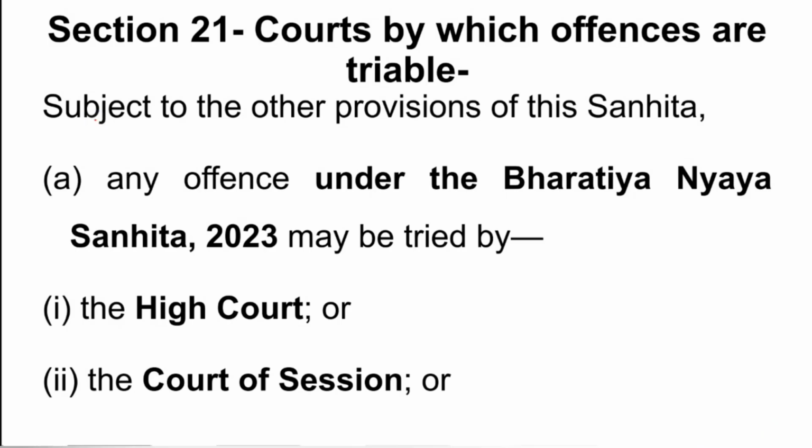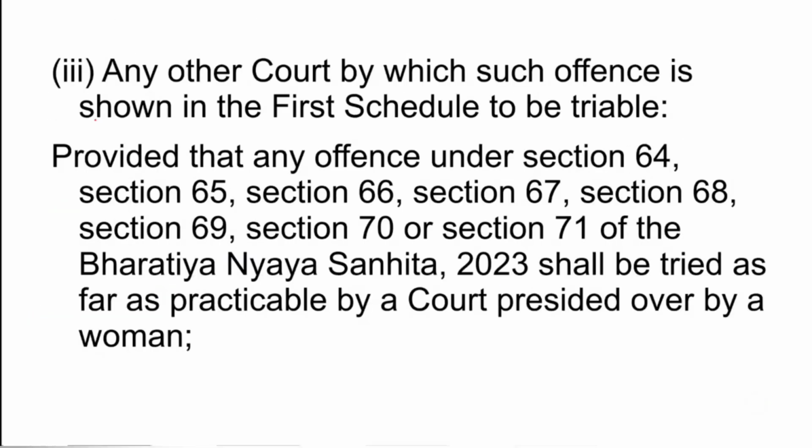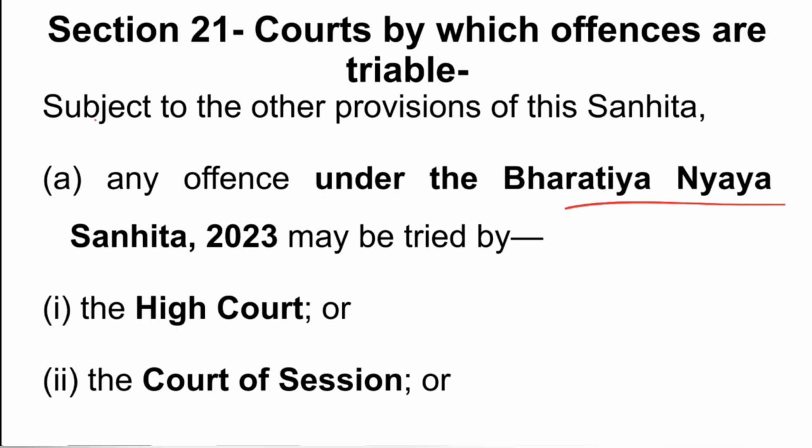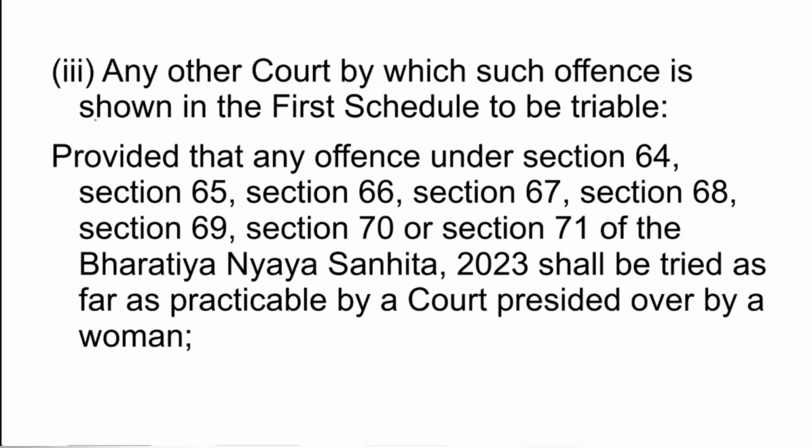Now with section 6, it is important to cover section 21 of the BNSS, which provides the courts by which offences are triable. By what courts offences can be tried under this code is provided in section 21, and it says, subject to other provisions of this Sanhita, any offence under the Bharatiya Nyaya Sanhita, which means the earlier IPC, may be tried by the High Court or Court of Session, or any other court by which such offence is shown in the First Schedule to be triable.